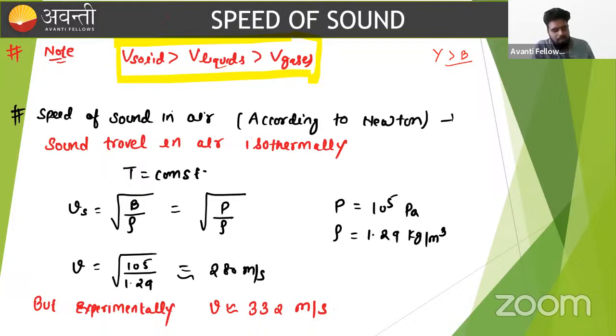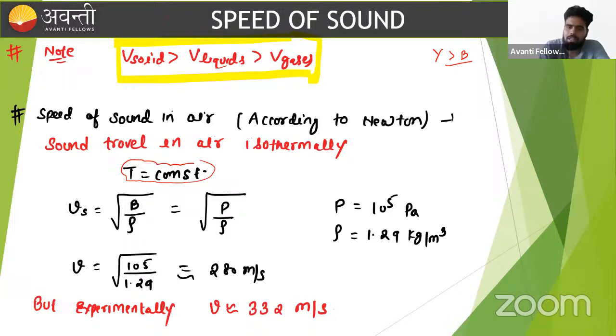Okay. So here there are two concepts given by two different scientists. One is Newton. According to Newton, what is the convention of Newton? The sound travels in air isothermally. It means temperature is constant. If, according to Newton, sound wave is moving in an isothermal process in the air, what is the meaning of this? In the starting of sound wave, we described two properties. One is the bulk modulus for isothermal process, and the other is the bulk modulus for adiabatic process.